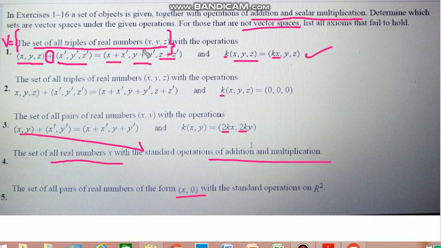Previously vectors were x, y, z; but in this question the first component could be any variable while the second component must be 0. Standard operations are defined on R2, the space with two components x, y.